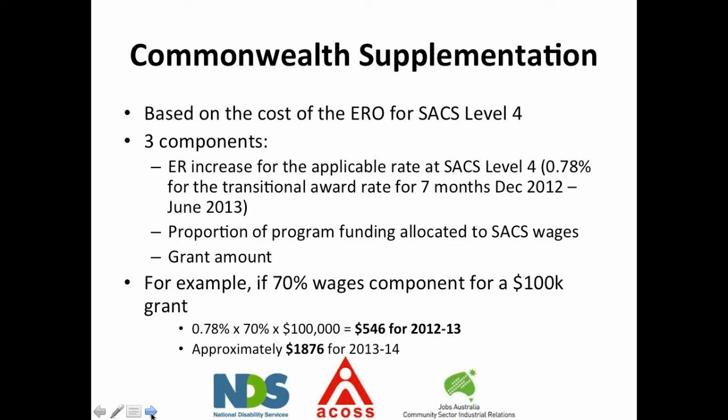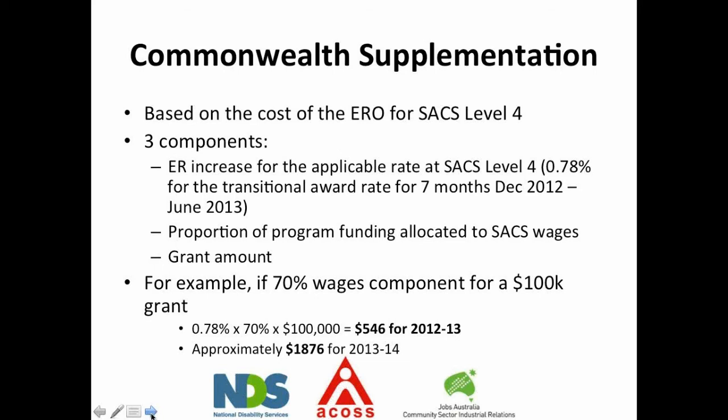So it's based on three components. The ER increase for applicable rates at SACS level 4. As you can see, that was only 0.78% for the transitional award rate for the 7 months. So it's lower because it was only for 7 months, not for 12 months. And it's also lower because it's talking about transitional rates, not the full modern award increases. It also takes into account the proportion of program funding allocated to SACS wages and the grant amount.